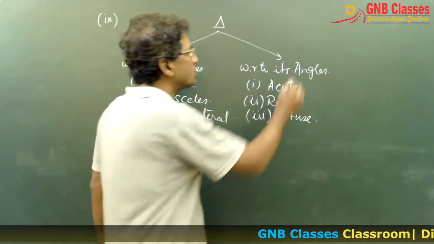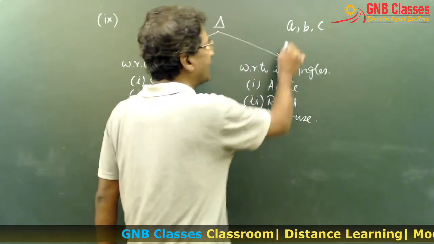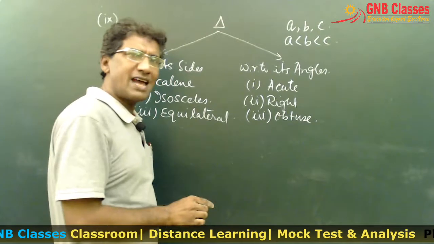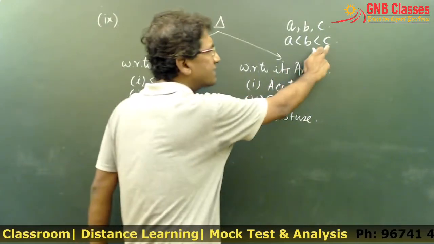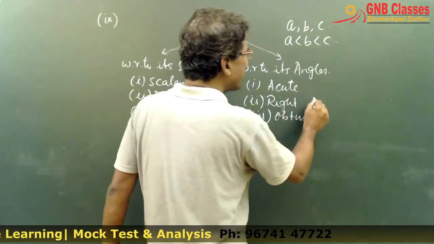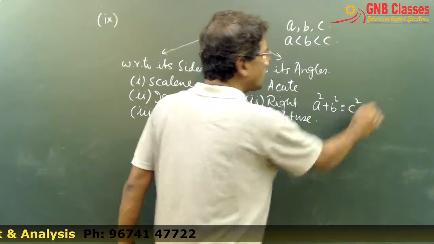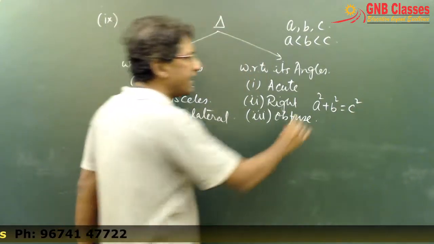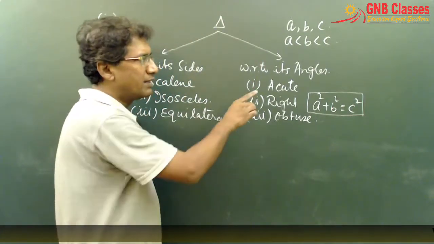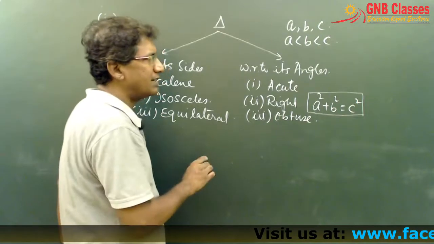Now suppose A, B, C are the three sides of the triangle and C is the largest side among the three sides. Then if A square plus B square equals C square, we will say that the triangle is a right angle triangle. Is it clear? A square plus B square equals C square, the triangle will be a right angle triangle.